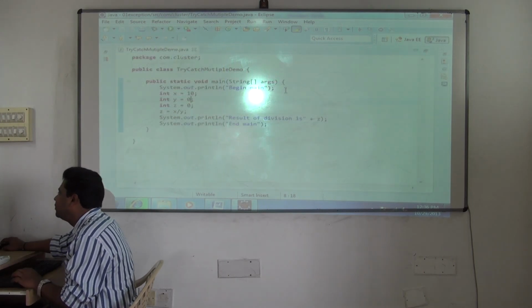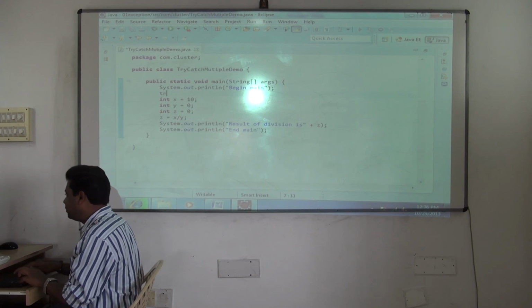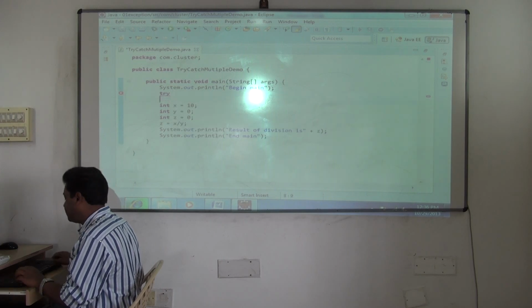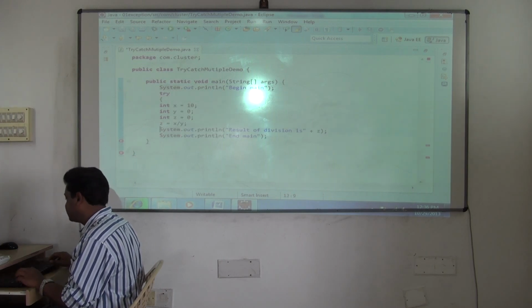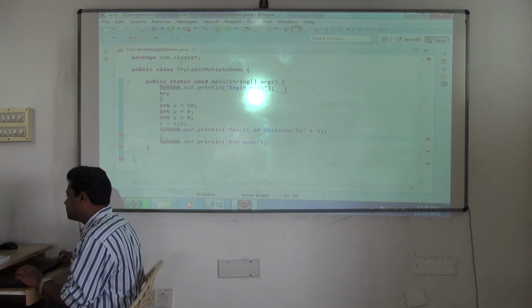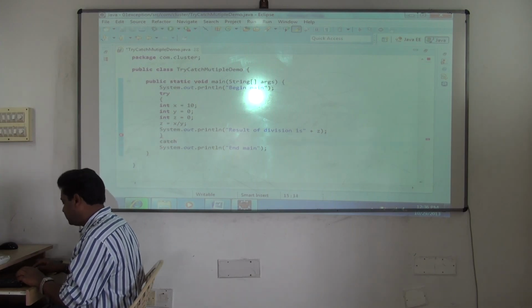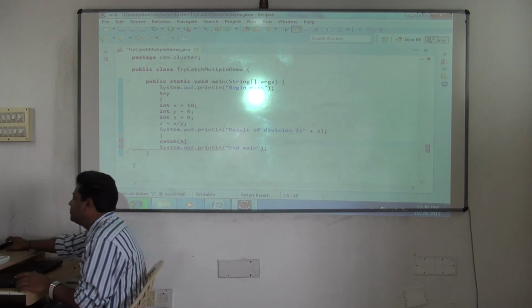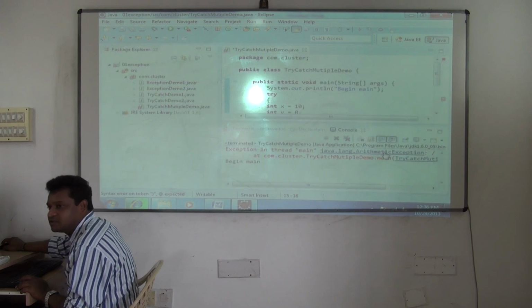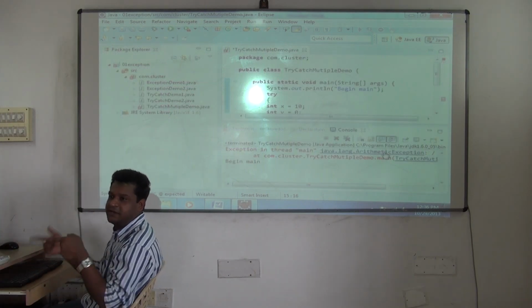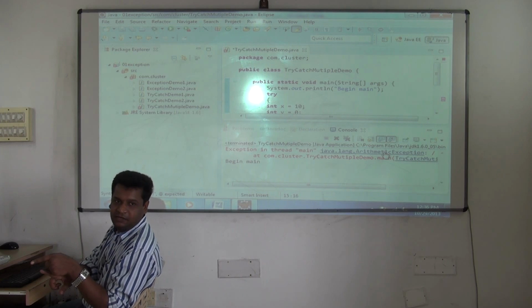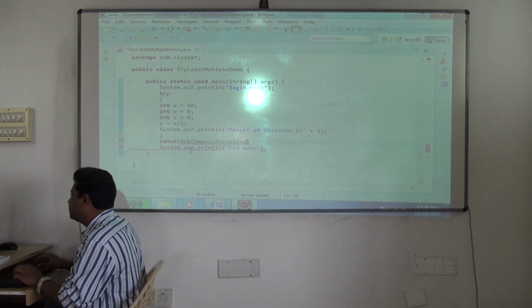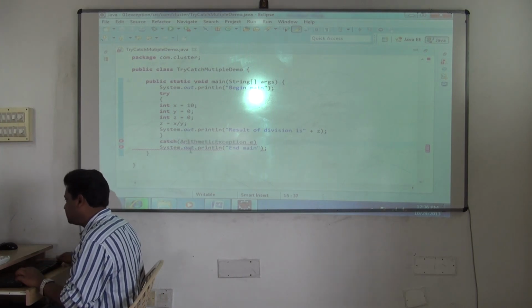So since you got this, what will I do now? The code which is subject to cause problems, I put it in try block now. And what is the exception which is occurring now? I found out now. See, the program is getting terminated. You got the message now. Why did the program get terminated? Because of this. And since it is an exception, I decided to handle it. I'm not changing my code. How will I do handling now? By using try catch. So when I'm using try catch, I'll catch it with what? Arithmetic exception. Fine.